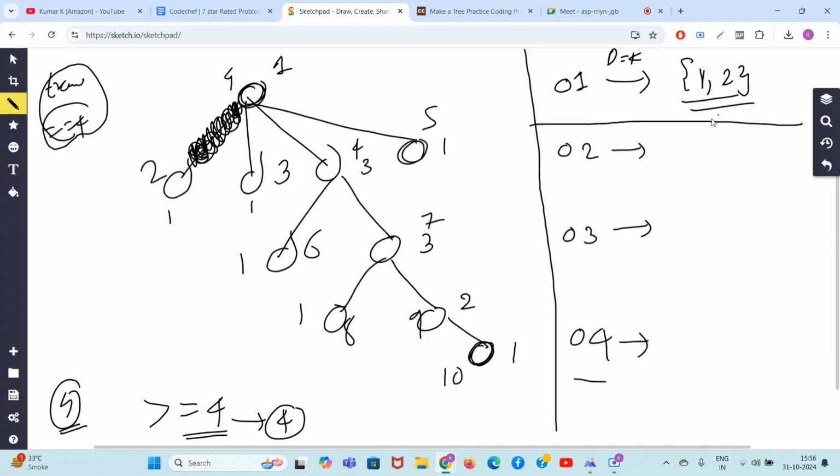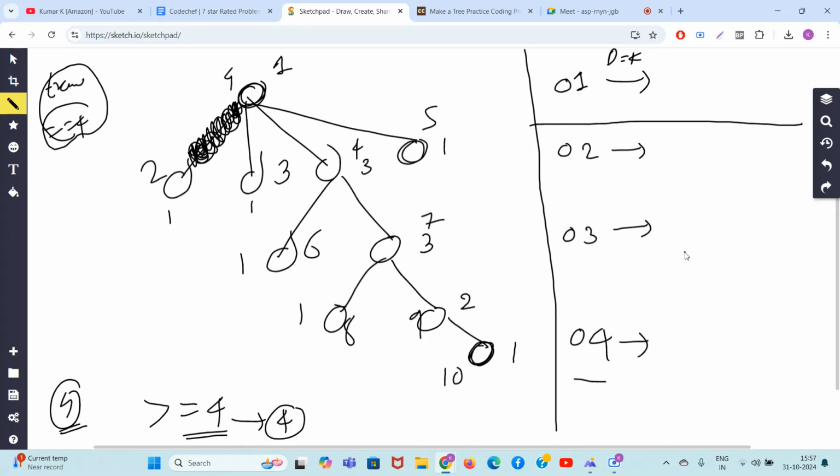Okay. Yes, sir. Good. After destroying it, what has happened? This guy's degree has become 0, and this guy's degree has become 3. Now, guys, see! The best thing is that all the nodes now have their degree less than or equal to 3. Because of that, you can again do the same thing on operation number 2. Go through all the nodes whose degree is 3 and make sure that all of them become 2, and keep on doing this process till the end and your job is done.